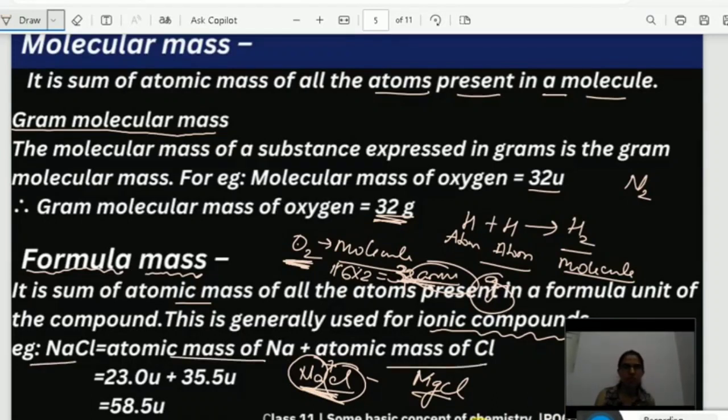What is the atomic mass of Na? 23. And what is the atomic mass of Cl? 35.5. So if I add this, I am going to get 58.5 U. Okay. So this is not expressed in gram. Do remember that. This is not expressed in gram. This is expressed in U or AMU. Okay. Simple.